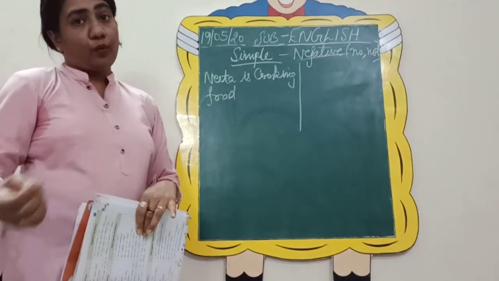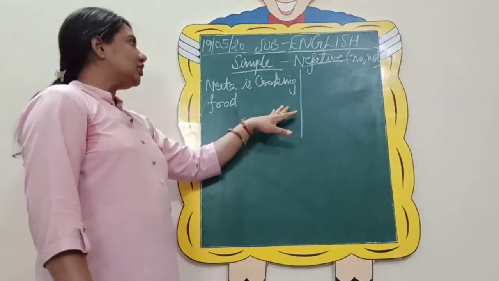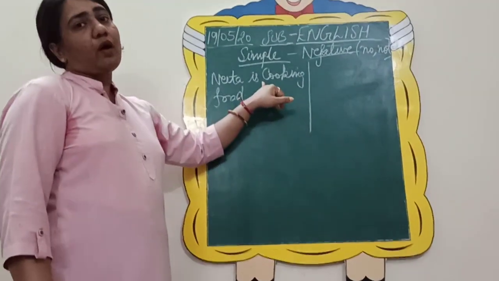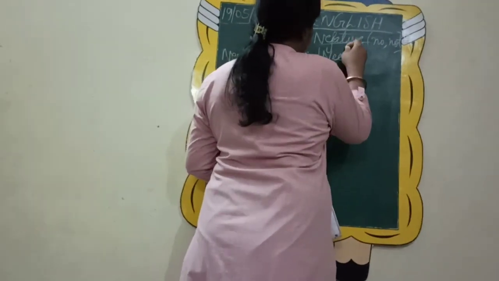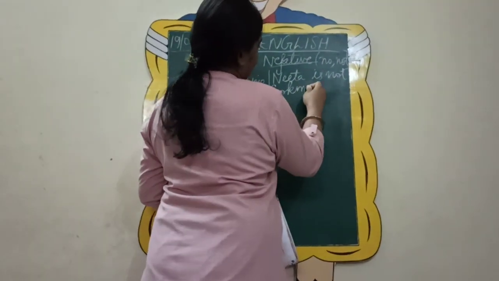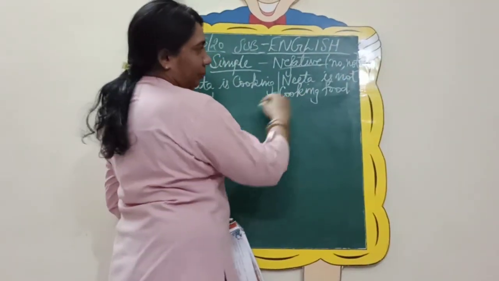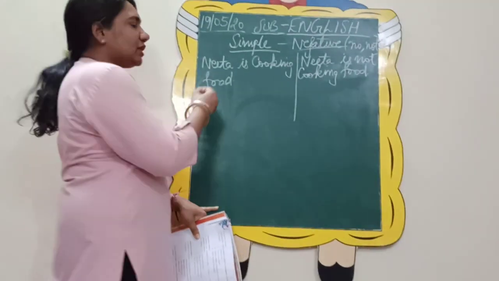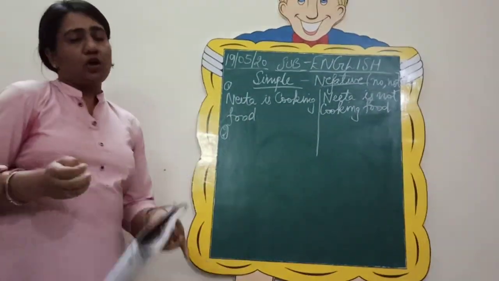So let's add no and not, but where you will insert this no and not is again important. So dear children, in negative sentences, it is always after your helping verb. So it will be, Neeta is not cooking food. So you have seen that after your helping verb we have inserted not. So it is always after your helping verb. It's not like that wherever you wish you will insert it. No. It should always be after your helping verb.